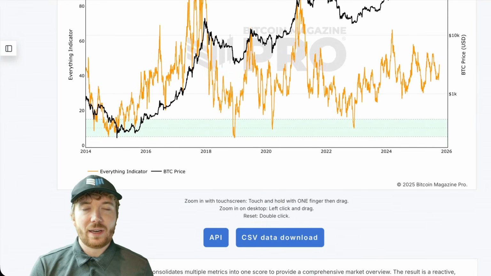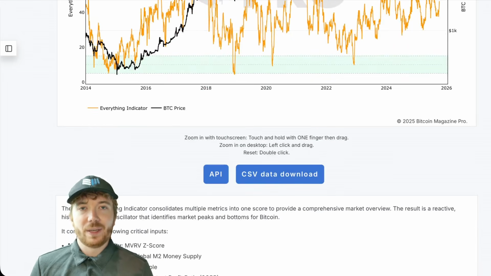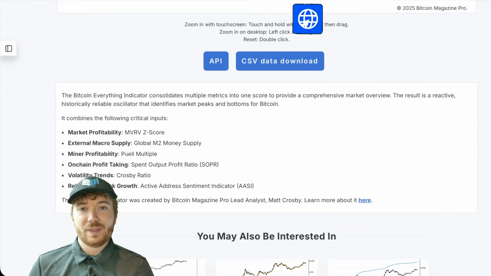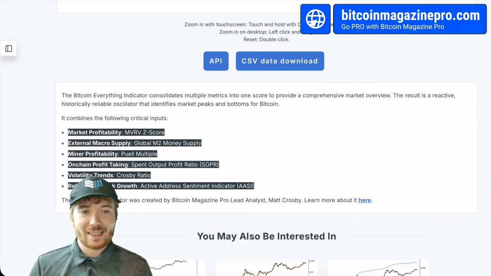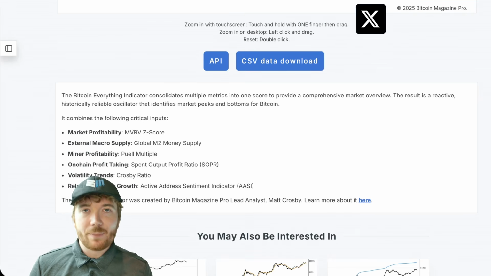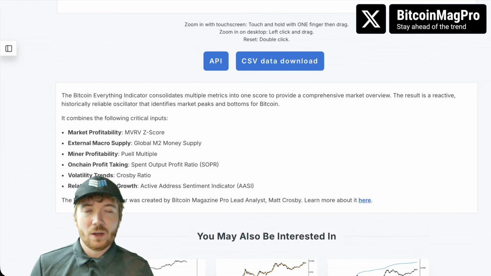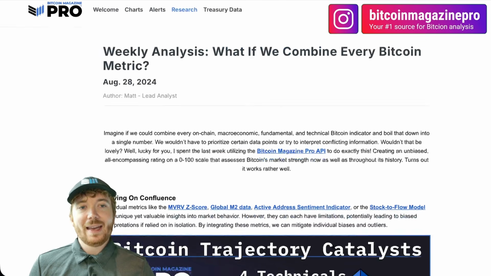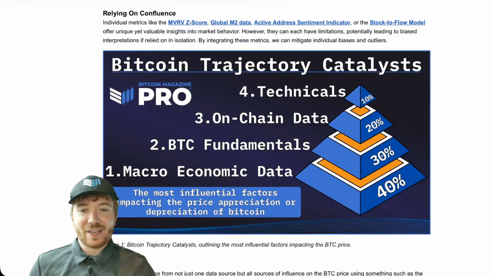I didn't want to just look at on-chain data, which a lot of them do encompass. I didn't want to just look at technicals, which again, a fair few focus on. I wanted to try and uncover all of the influencing factors on the Bitcoin price action, not just on-chain data, Bitcoin fundamentals like the stock to flow, not just the technicals like power law forecasts. What I wanted to do is combine all of the Bitcoin trajectory catalysts.